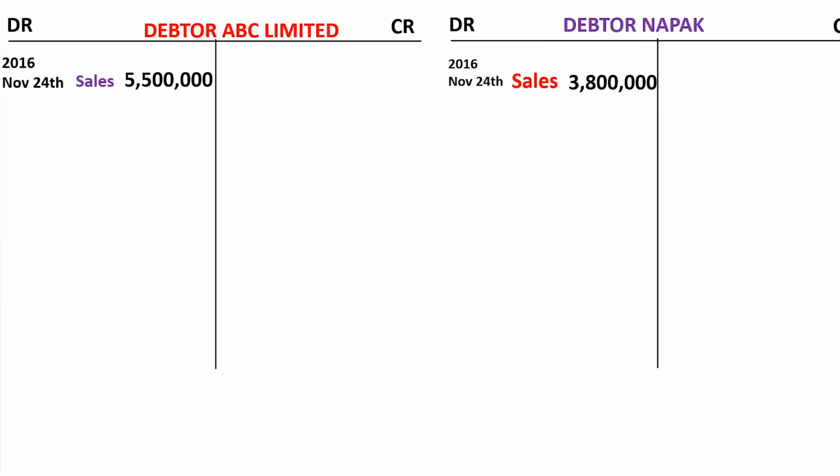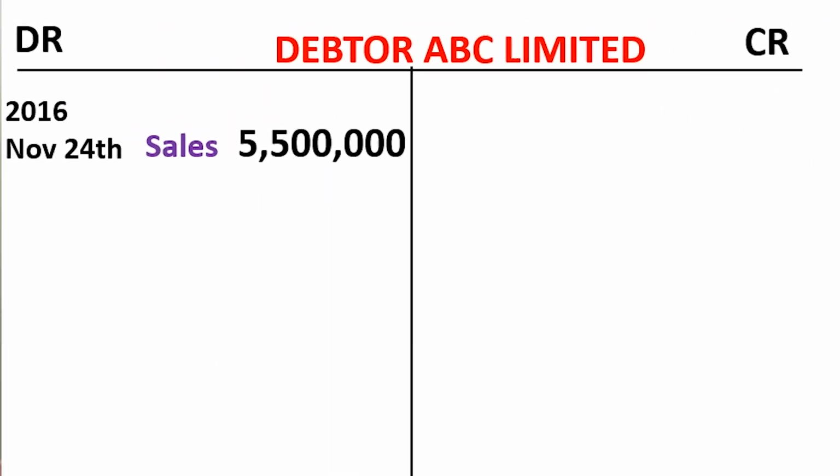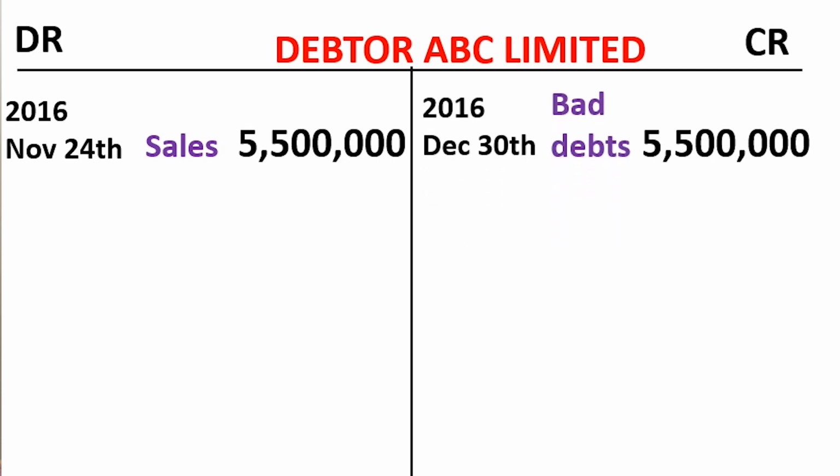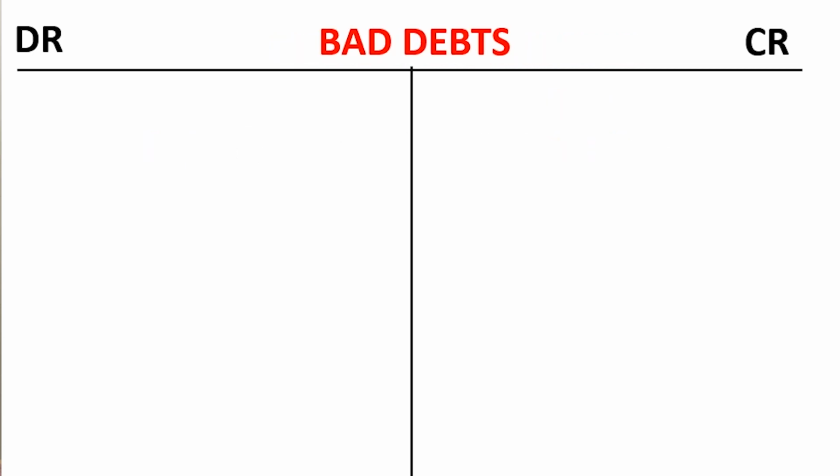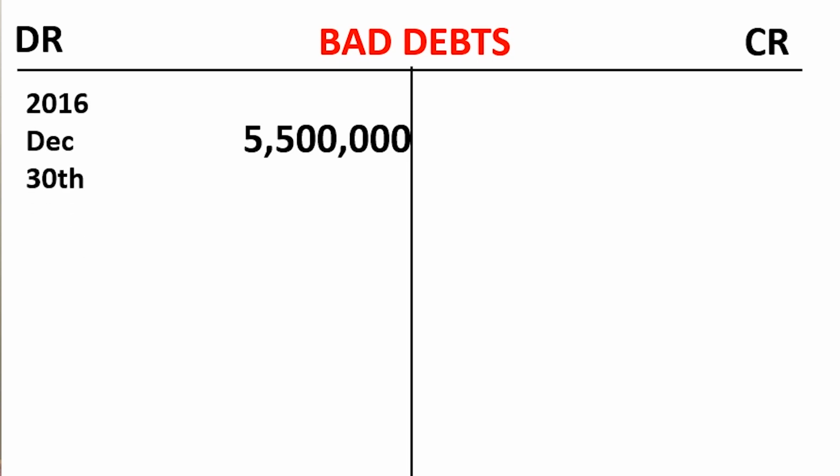So we shall go to the debtor account of ABC and write it off. It has a debit of 5,500,000. To write it off, we make the reverse entry by crediting debtor ABC with 5,500,000. The other item affected is the bad debts account, which we create. So we go ahead to the bad debts account and debit it by 5,500,000, and it happened on that same date. And of course, the other item affected is debtor ABC.